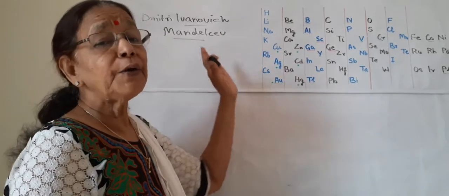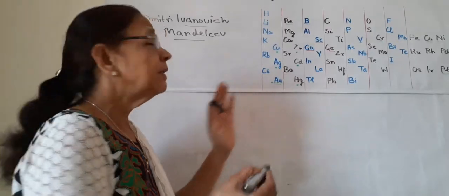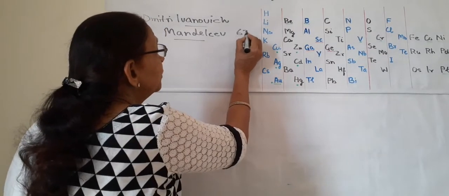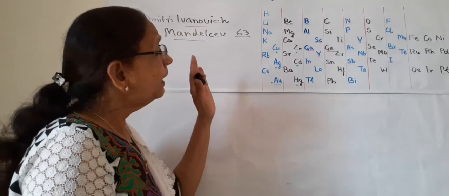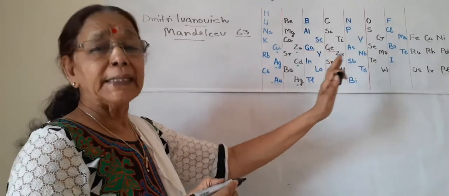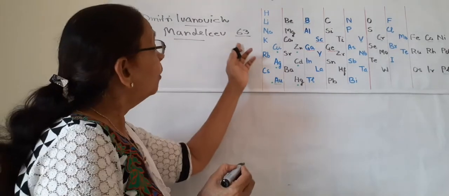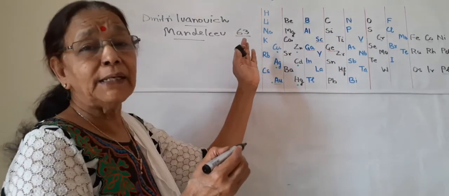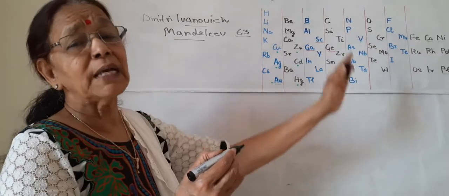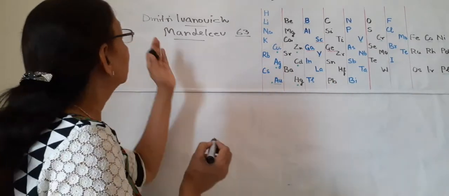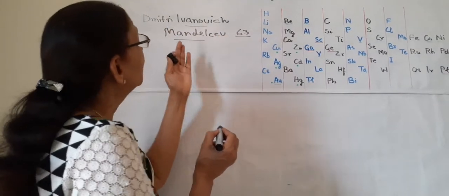He classified all the elements known at his time. 63 elements were known at the time of Mendeleev, and he formed a table. In tabular form, he classified all the 63 elements. So he has done tremendous work for classifying elements. You should know the name, Dmitry Ivanovich Mendeleev.